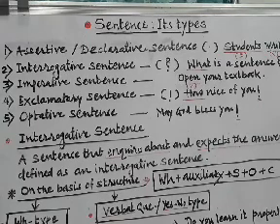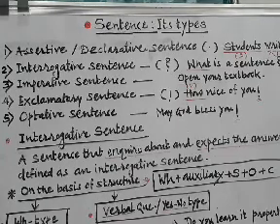assertive or declarative sentences begin with the subject. Subject may be a pronoun or a noun. Noun, of course, various types: proper noun, common noun, or some other types. Out of them, one can be a subject of the sentence.